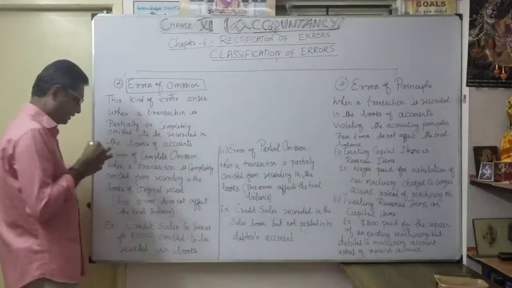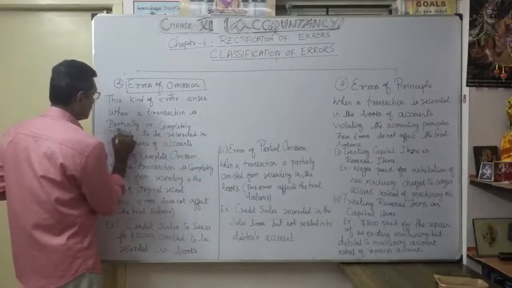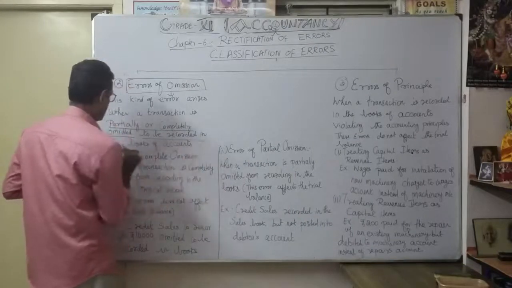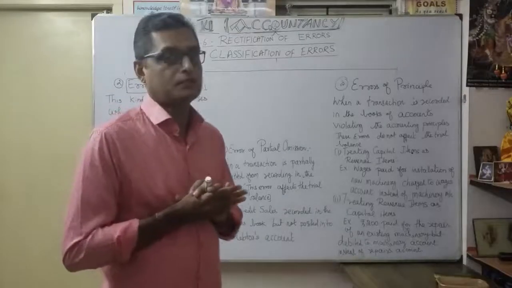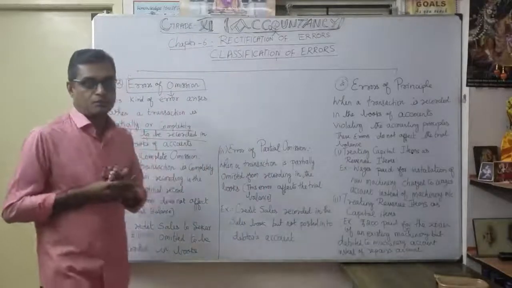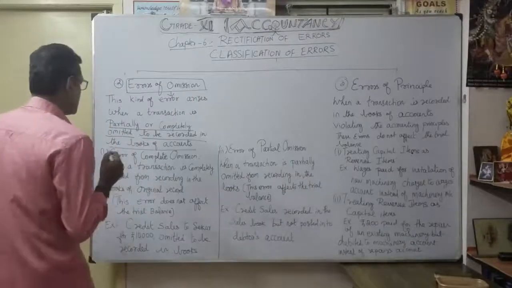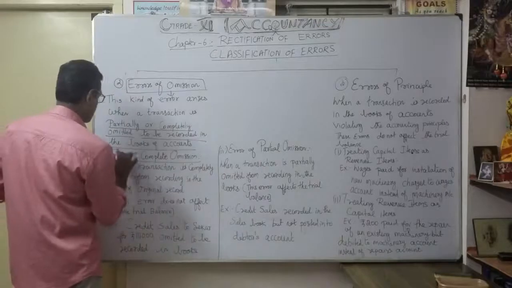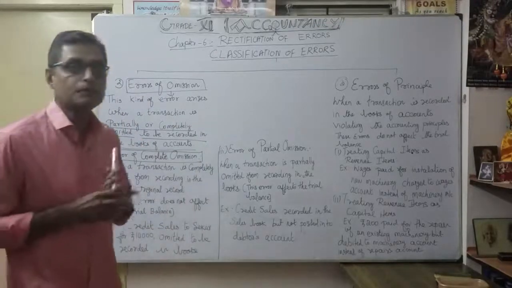This kind of error arises whenever a transaction is partially or completely omitted to be recorded in the books of accounts. That's why it is called errors of omission. Under that there are two types of error. One is called errors of complete omission. Understood? It's very important. What is the meaning of complete omission?